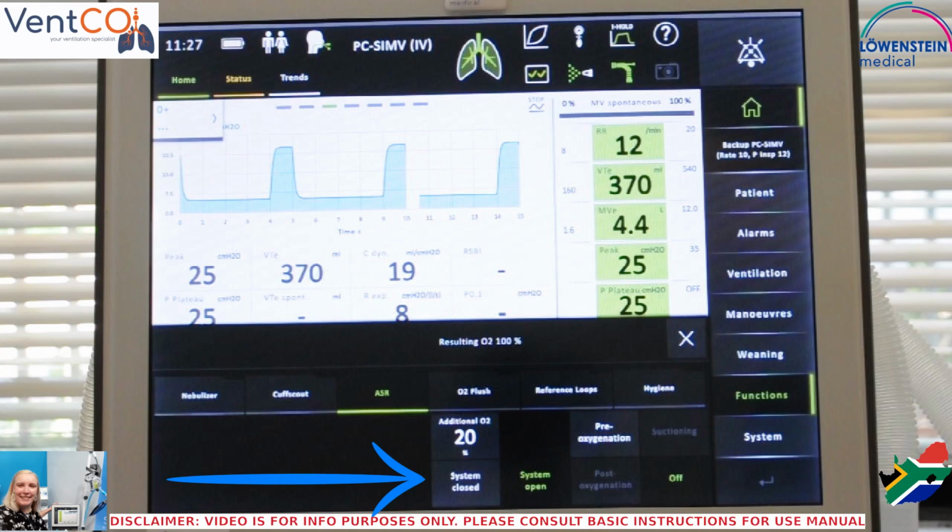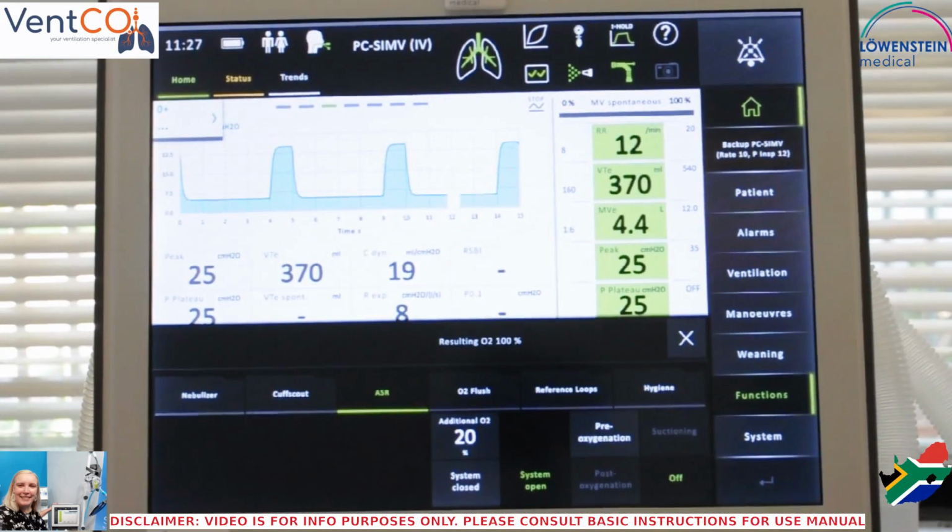If you choose an open system, there are 3 phases of 2 minutes each: pre-oxygenation, suctioning, and post-oxygenation. If you choose a closed system, you have 2 minutes of pre-oxygenation. You can also adjust how much additional oxygen you want to give to your patient.